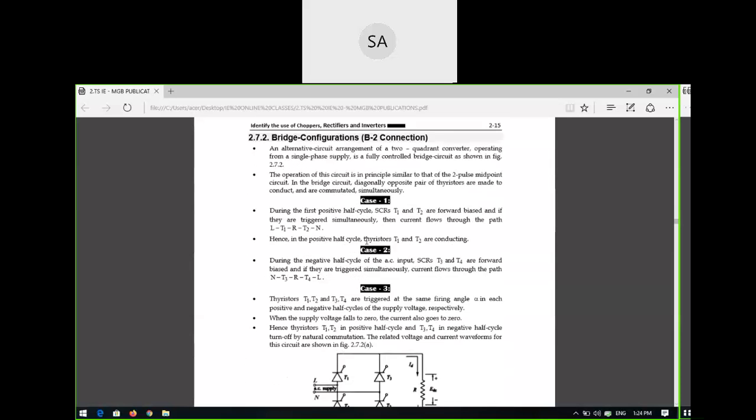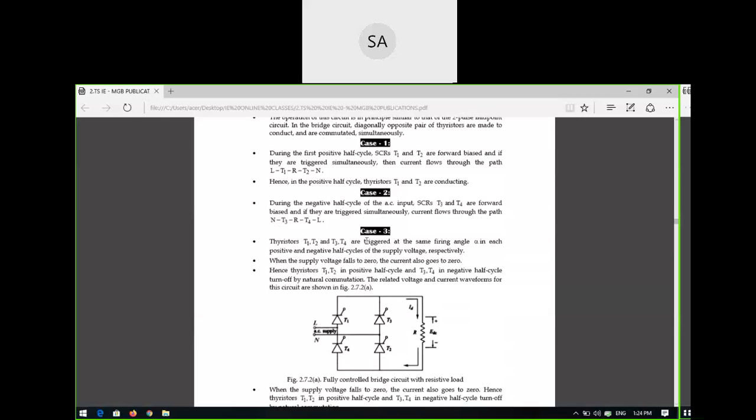How it will operate is the same thing. During a positive half cycle, what will happen? T1 and T2 are forward biased, this and this one will be forward biased, and T3 and T4 will be reverse biased. Is it clear?